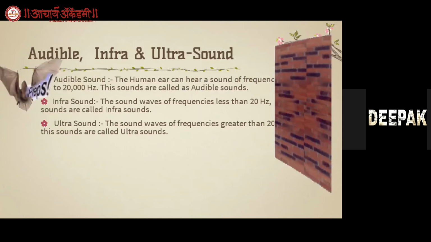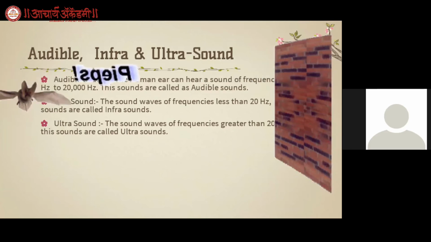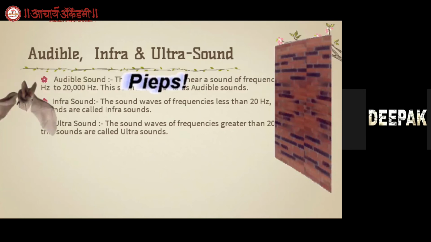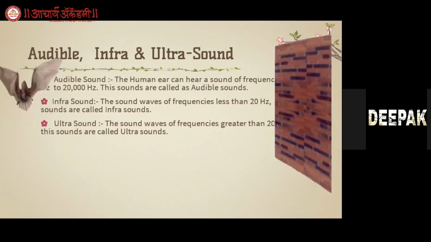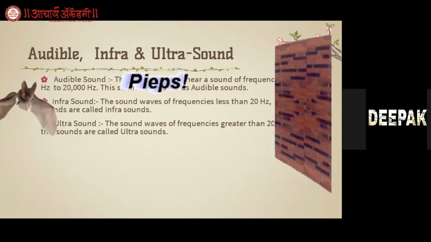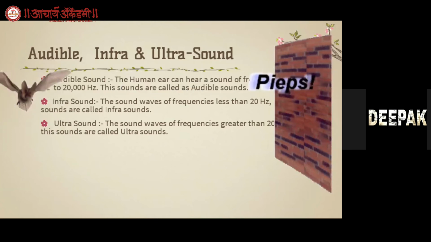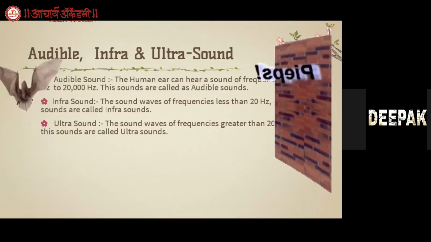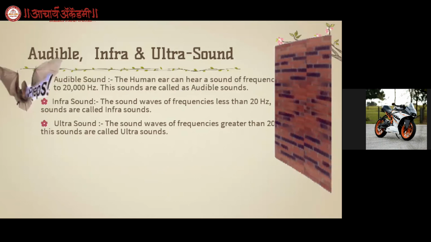Now next, ultrasounds: the sound waves of frequency greater than 20,000 Hz, 20 kilohertz. These sounds are called ultrasounds. For example, bats and mice and dolphins can produce ultrasounds. One of those examples I have taken here. See here, this bat produces the ultrasound waves, and those hit the wall or any object, so the bat can know that something is there in front of it. Similarly, the bat feeds on its prey.